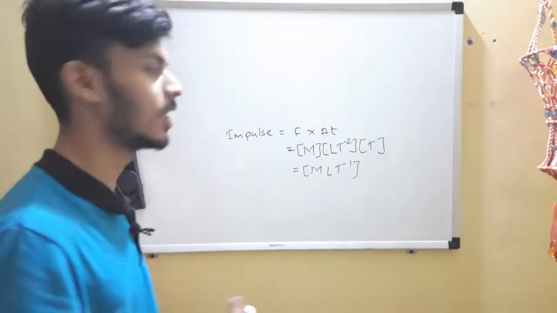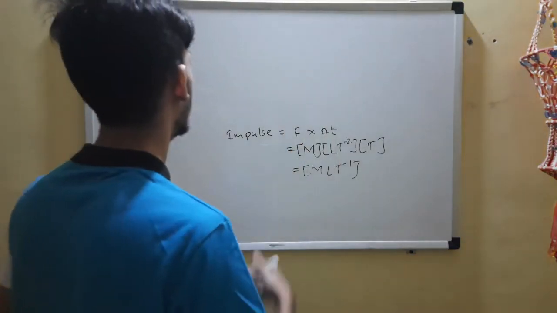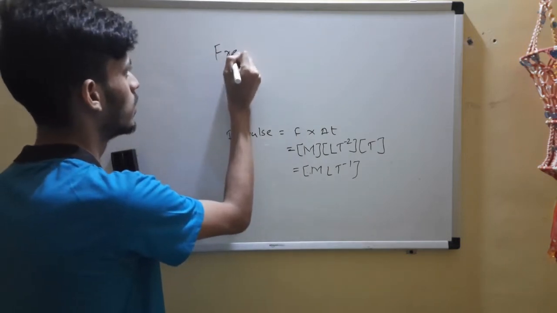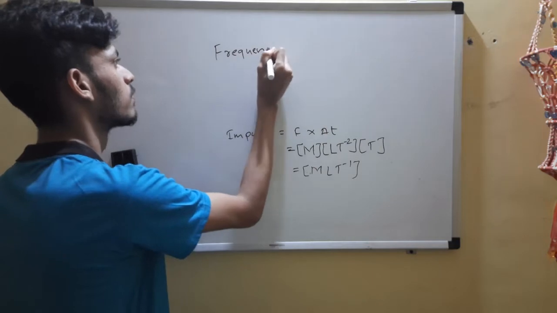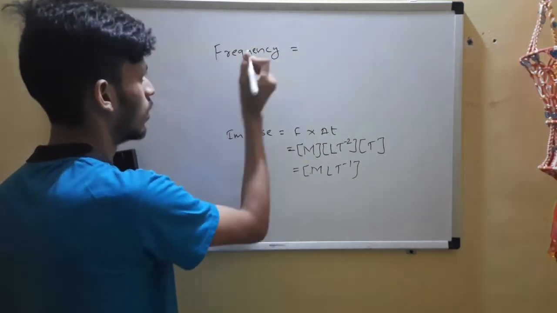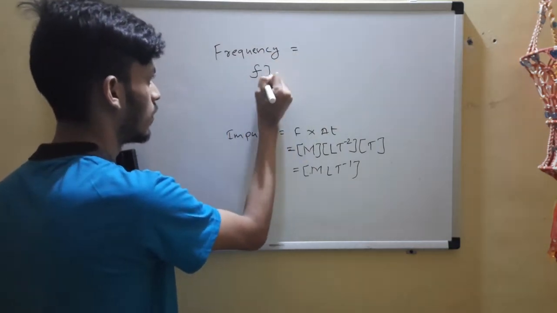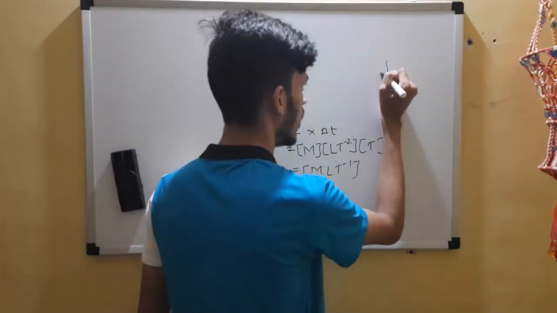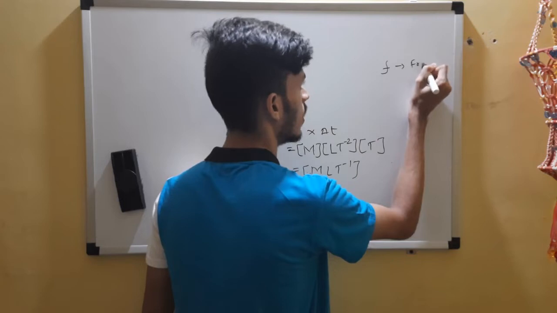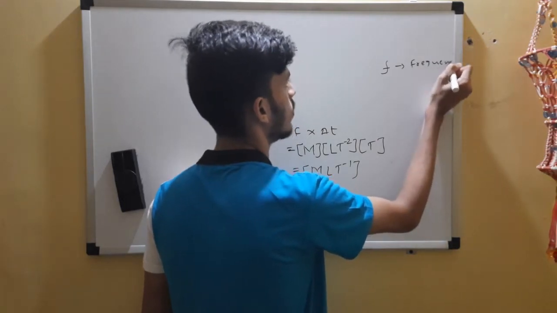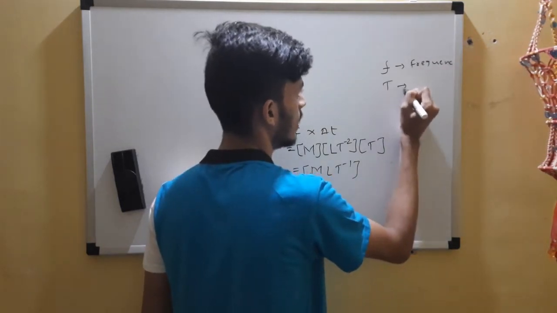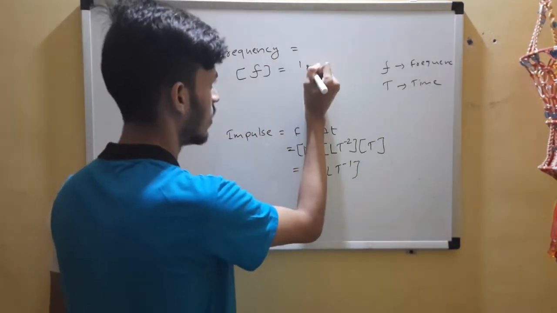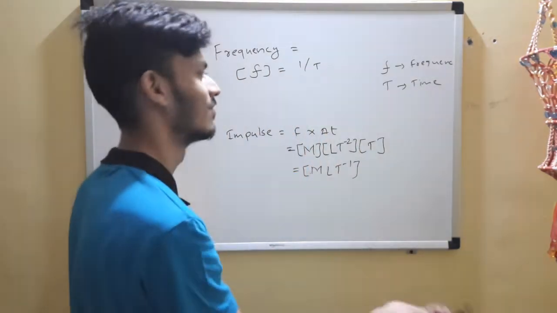For now, the formulas are falling from heaven. So impulse done. Frequency, I said, no? You denote it by small f. They have also given you the things. F is frequency, and the formula is also provided, and they have provided t is time. It is very simple. 1 by t.